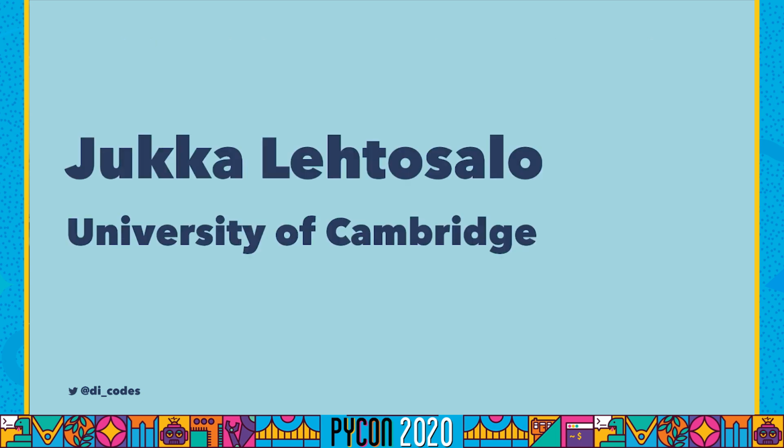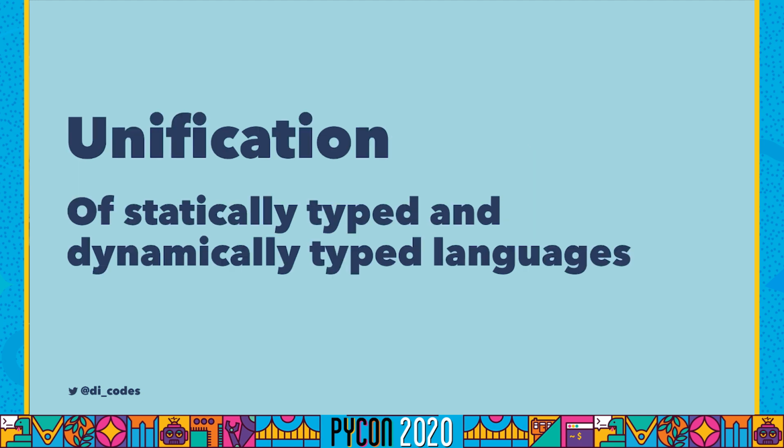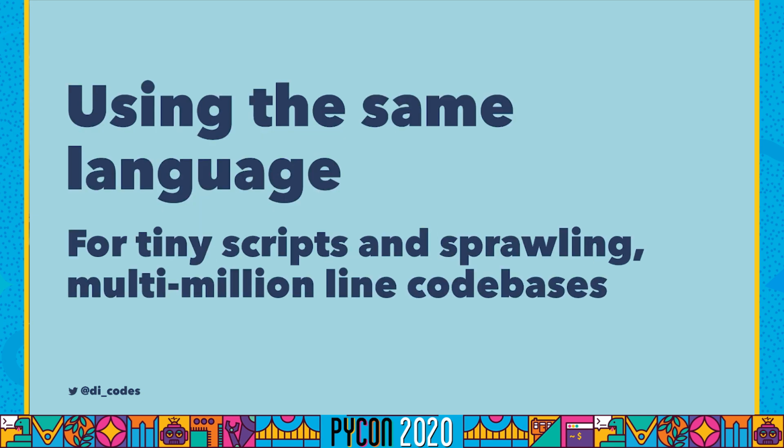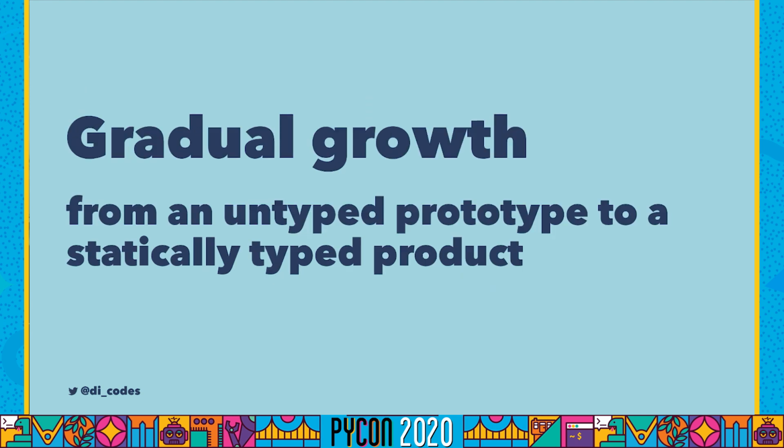So around the same time as this PEP was authored, Jukka Lehtosalo, a PhD candidate at the University of Cambridge, was doing his PhD research, and his research was on the unification of statically typed and dynamically typed languages. Sounds pretty interesting. He wanted to use the same language for everything from a very tiny script to a sprawling multi-line codebase. And his research was also focused on the gradual growth from an untyped prototype to a statically typed product, meaning you don't have to do it all at once. You could start with some small parts of your codebase statically typed and slowly grow and add static typing to the rest of your codebase.